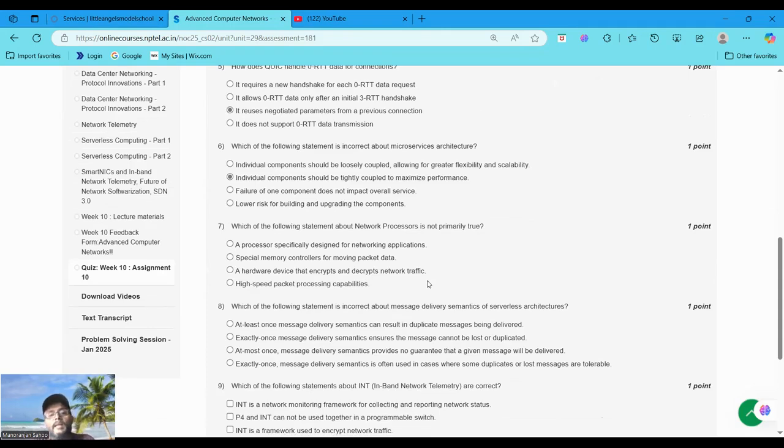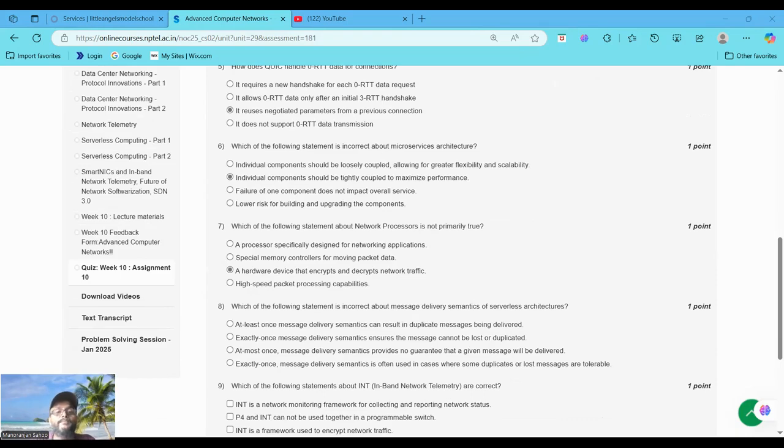Now moving to question number 7. Which of the following statements about the network processor is not primarily true? Not primarily true means not mainly true. That is option C, a hardware device that encrypts and decrypts network traffic. Network processors focus on packet processing, that is routing and filtering, not encryption, which is handled by dedicated crypto engines.